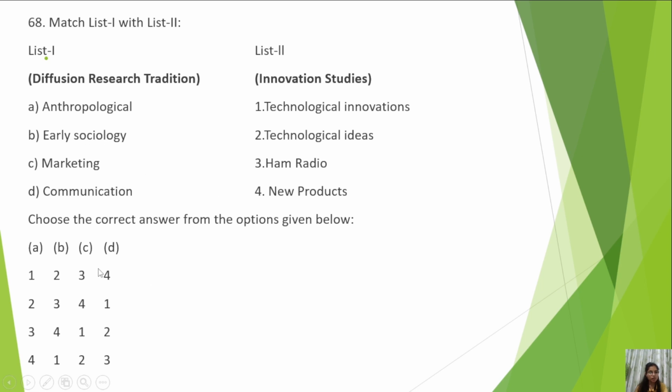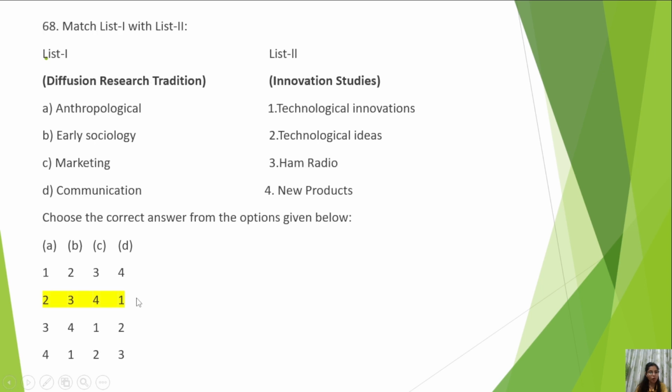So C goes for 4 and it is given in only one option and it is the correct answer. So sometimes guesswork also works, but I again repeat that always attempt all the questions because there is no negative marking till now. Maybe in the future UGC may add negative marking as competition increases. So up till now you need to attempt all the questions.